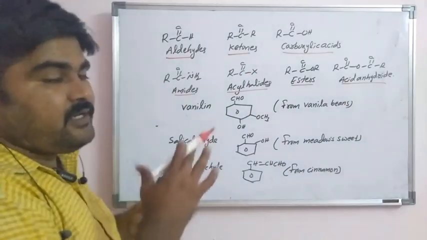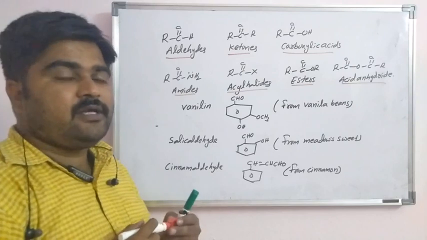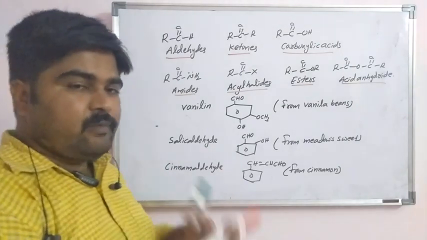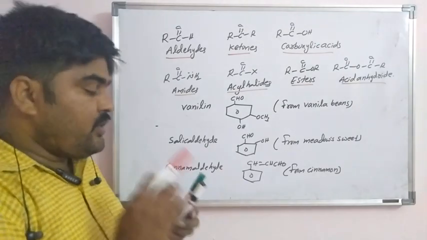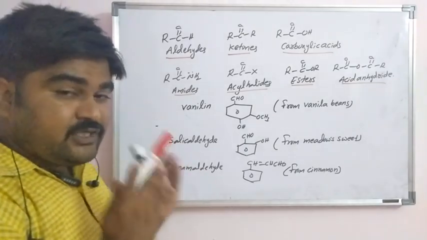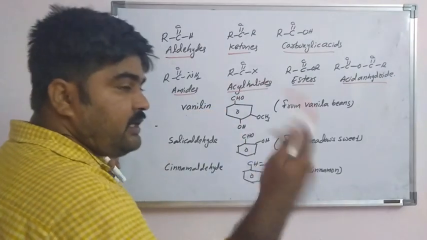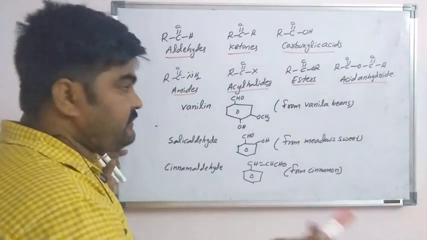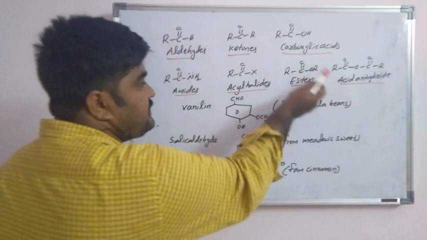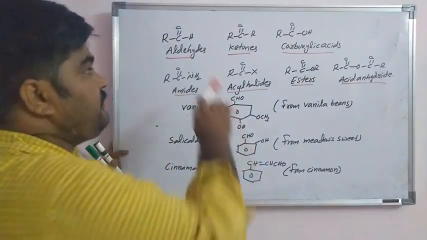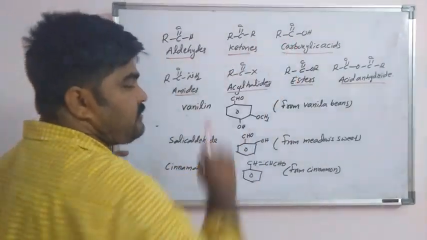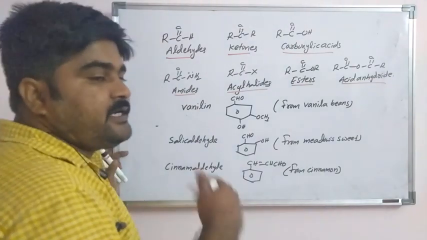These are very important functional groups, because the next class continues with nomenclature. In this chapter we discuss aldehydes, ketones, and carboxylic acids, their nomenclature and preparation; the others we will discuss in later chapters.